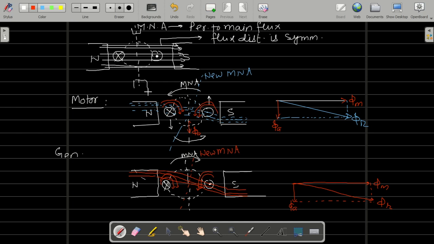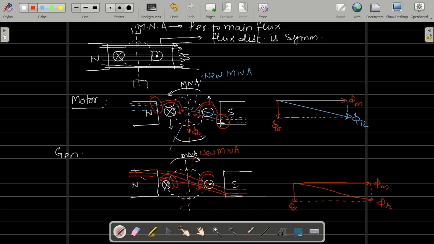You can say flux density यहाँ ज़्यादा बढ़ रही है. And increase in the flux density on the south pole, on the upper tip पे और यहाँ पर down tip पे. Be careful about it, right? So flux density increases in the upper pole tip on the north pole and the lower pole tip on the south pole.